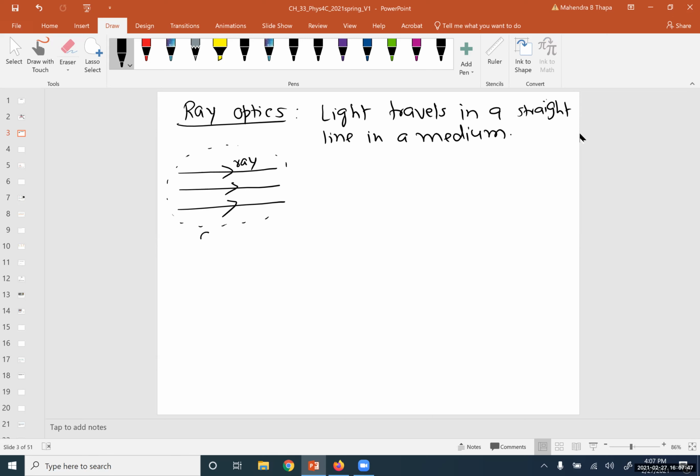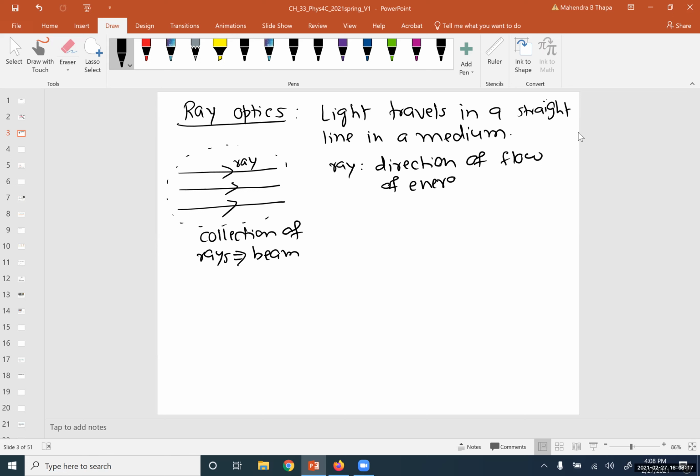A collection of rays we call a beam. A ray gives the direction of flow of energy.